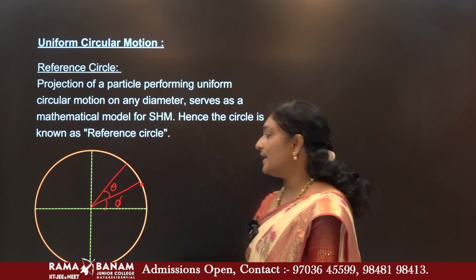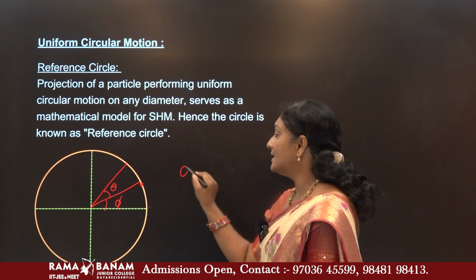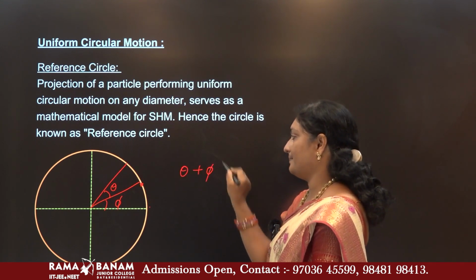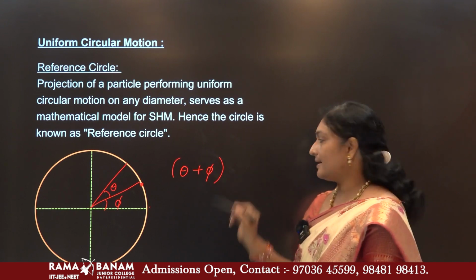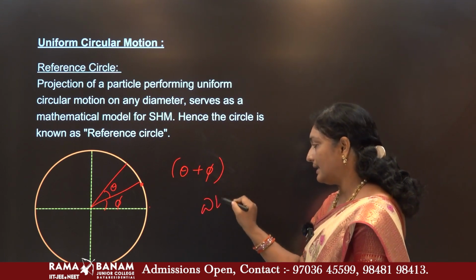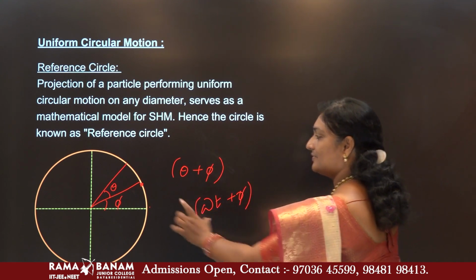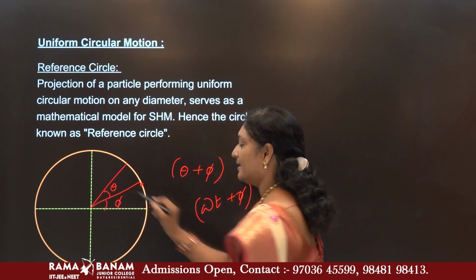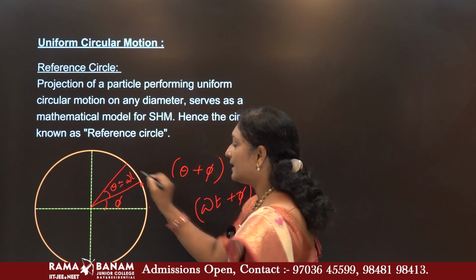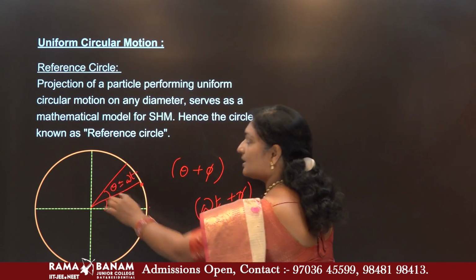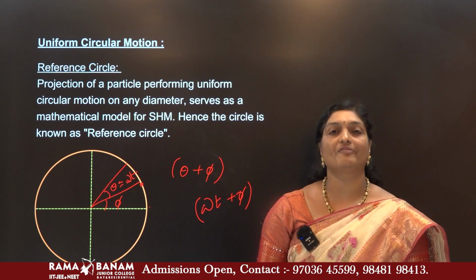Then what is the total angle from here to here? It is theta plus phi. But we know that theta can also be written as omega t, so this function, theta plus phi, is nothing but omega t plus phi. This total angle is called your phase.